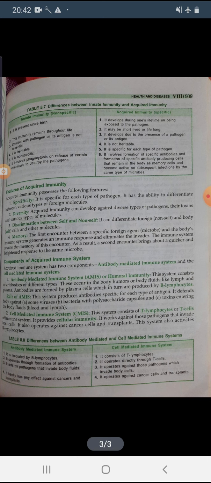And the last one is that the humoral system hardly has any effect against cancers and other transplants, but in case of cellular immunity, they give some protection against cancer cells and other transplantation.